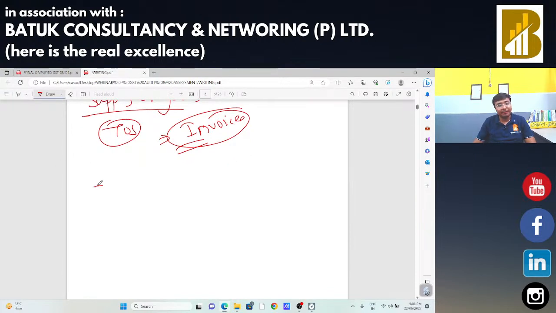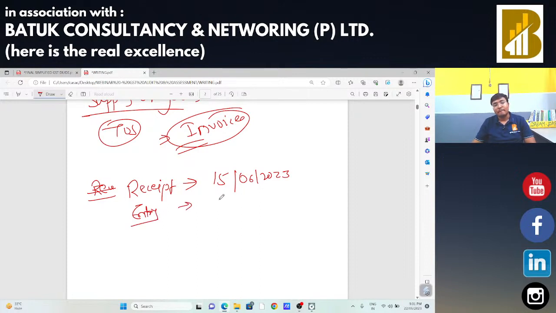Suppose in that specific case, receipt of goods is on 15 June 2023, entry in books of accounts is on 16 June 2023.